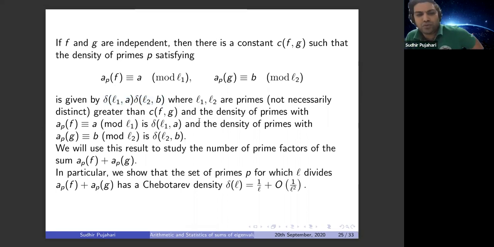So basically, we are going to use this to count the Chebotarev density of the primes so that a_p(f) plus a_p(g) is 0 in particular.